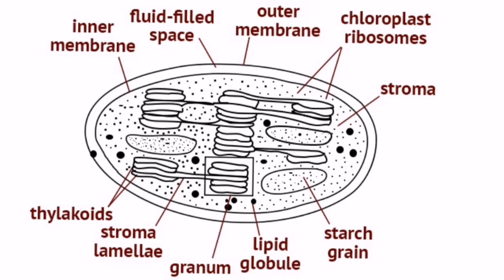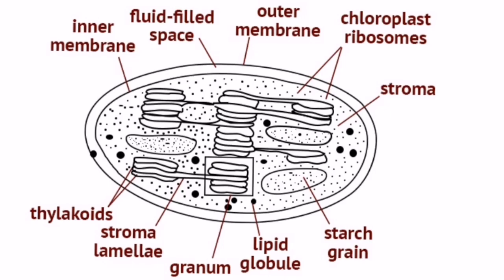There's one outer membrane and one inner membrane. Unlike mitochondria, it does not have any finger-like projections on the inner membrane. Inside the inner membrane, a liquid matrix is present, which is known as stroma. In the stroma, you can see various coin-like structures, or pancake-like structures, stacked one over the other. This single coin-like structure is known as thylakoid.